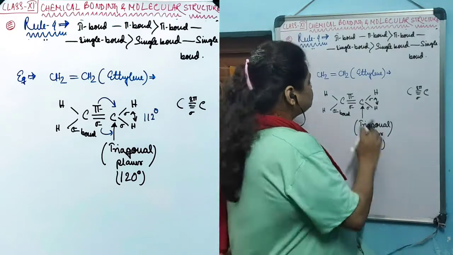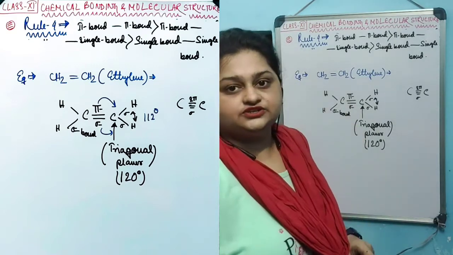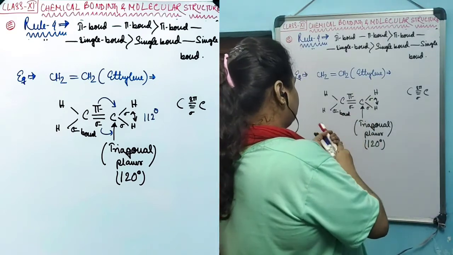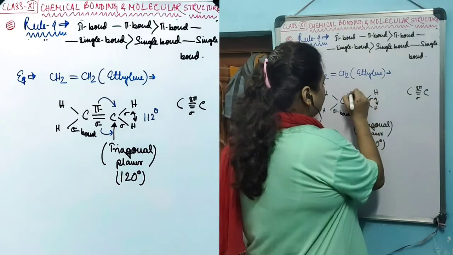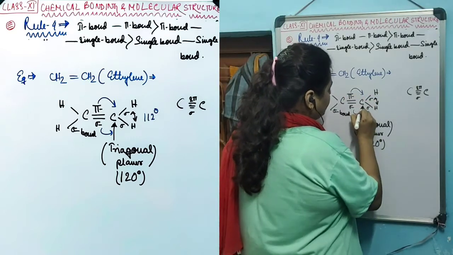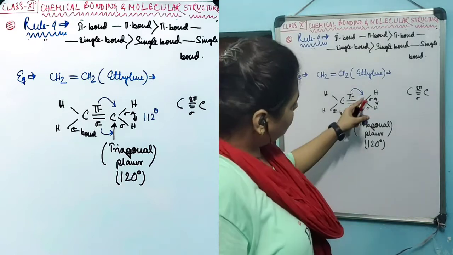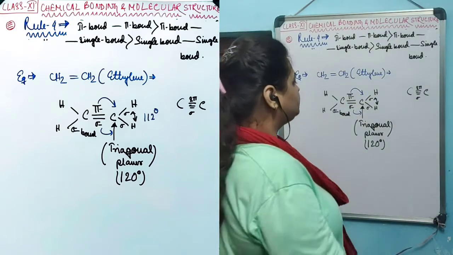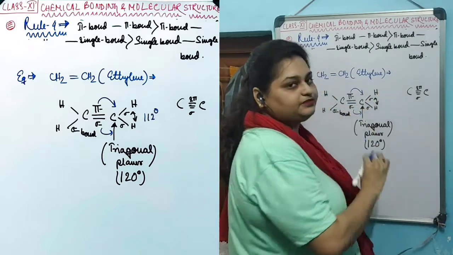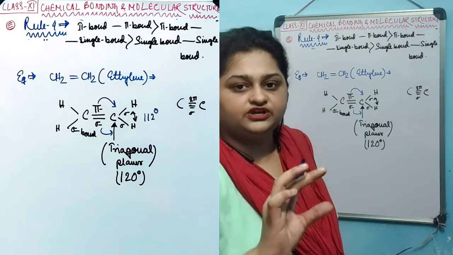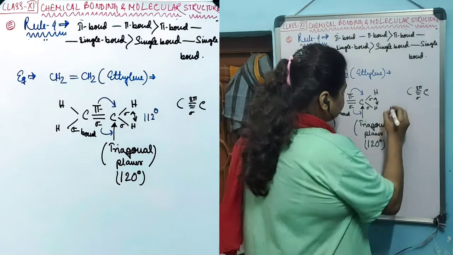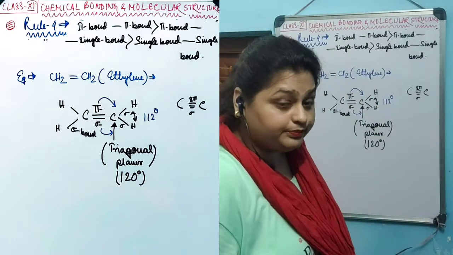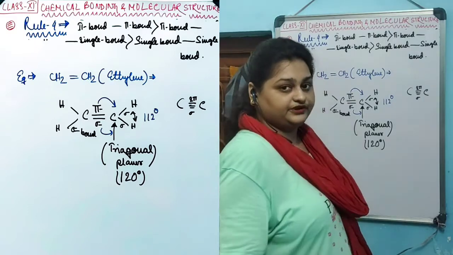But as there is a pi bond adjacent to it, this pi bond creates comparatively more repulsion onto the sigma bonds of carbon-hydrogen. As a result, the bond angle between them decreases, resulting in a 112 degree angle compared to the 120 degree.